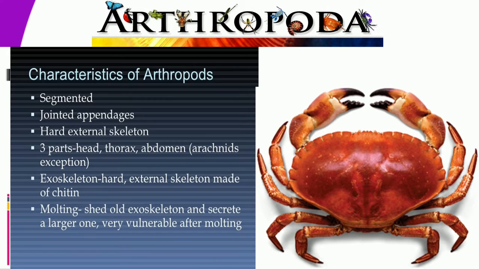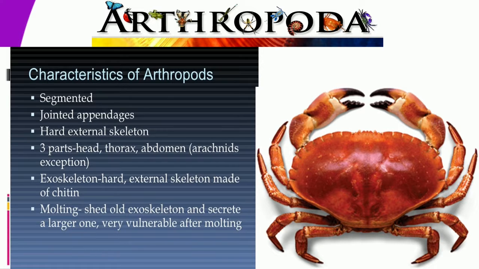Number one, their bodies are made of segments. They have segmented body parts. If you look at our illustration there, we have an example of an arthropod. The body is made of segments. There's a different segment for the head, then for the abdomen and other parts of the body. Then we also have jointed appendages, which they use for movement. They also have a hard external skeleton. We can also call it an exoskeleton.